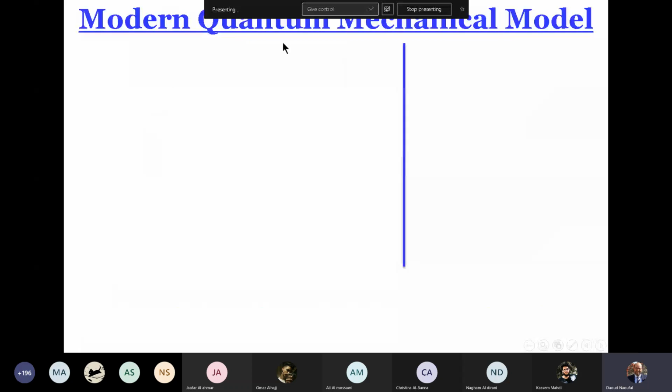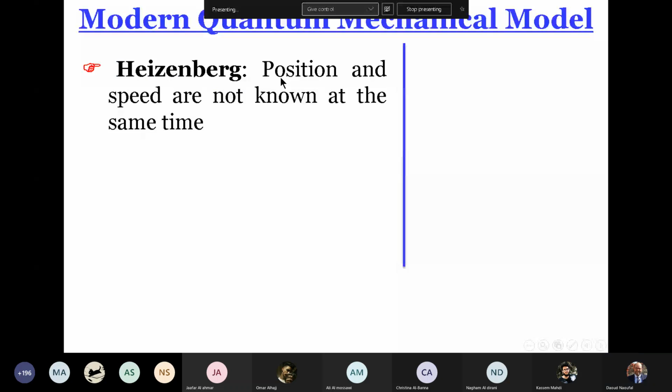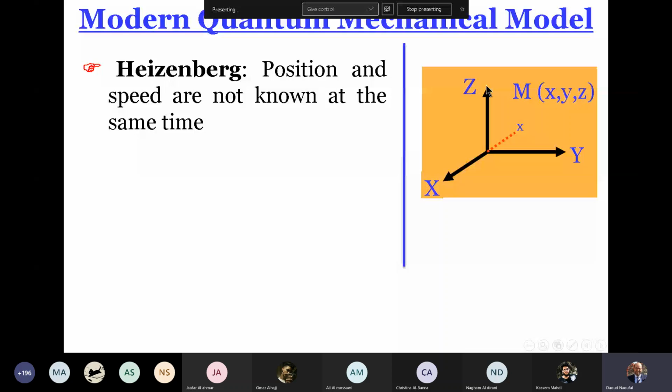So the modern quantum mechanical model, which is the real model of the atom, describes the motion of the electron around the nucleus. According to Heisenberg, the position and the speed could not be known at the same time. So I will consider an orthonormal system X, Y, Z, where the center of the system is the center of the nucleus.